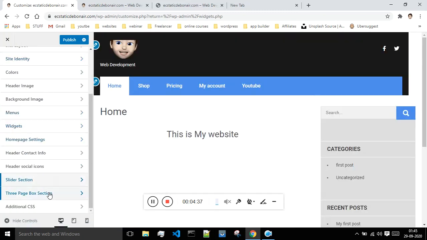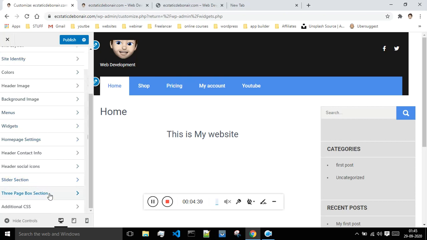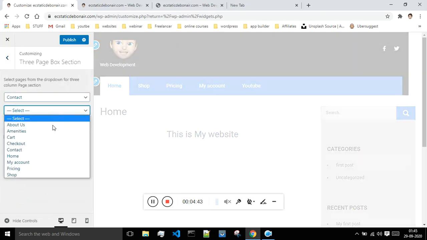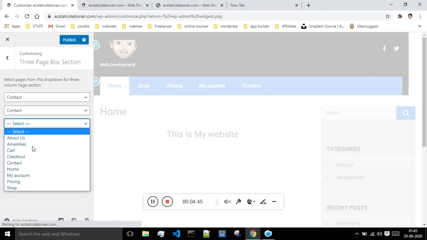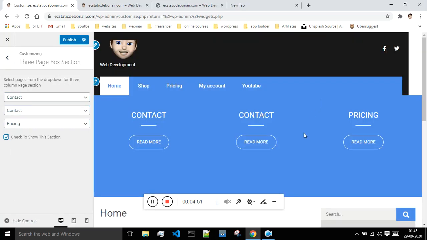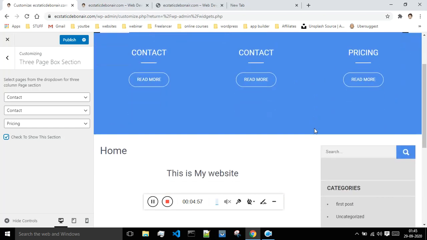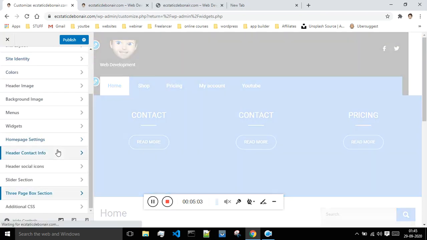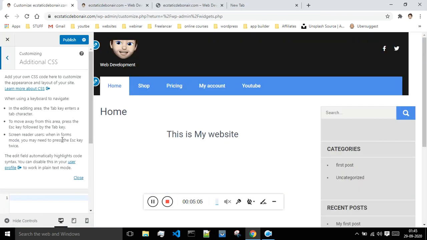And next what we have is a 3-page box section. This actually won't look good, but let me just show you how this will look. I will select some random pages, and if I show this on my website, it will show you 3 columns. Okay, so this is that section, but as I have told you earlier also, this won't look good. So I will just uncheck this, and I will just go back.